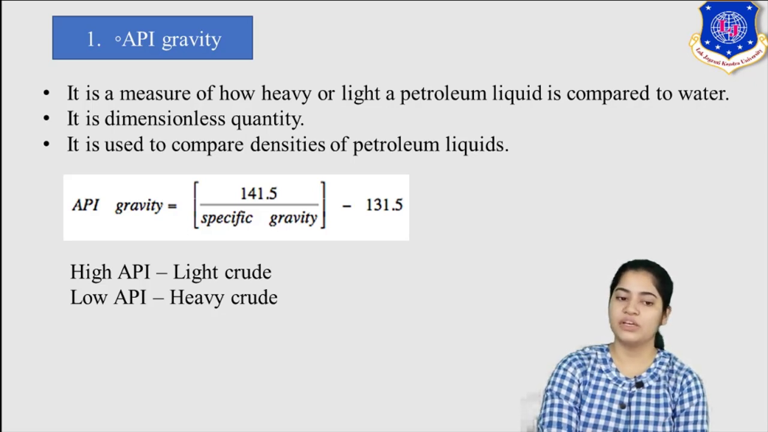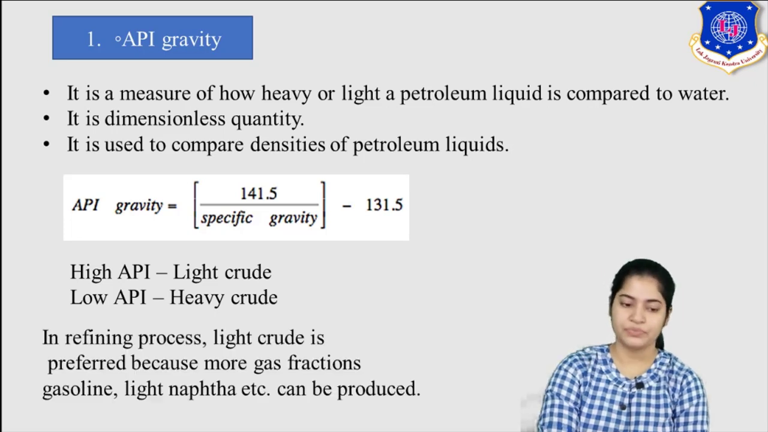Now, you can see from the equation, your API gravity is inversely proportional to specific gravity. So what does it mean? If you are talking about light crude, less dense crude, then your API gravity would be more. If you are talking about heavy crude, high dense crude, then your API gravity would be low. For refining purpose, we prefer light crude, because more fractions can be produced which are most required, like light naphtha, gasoline. These are the most used kind of fractions of crude which are used in day-to-day life.